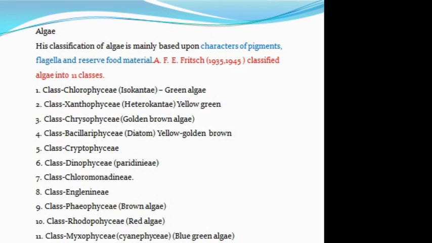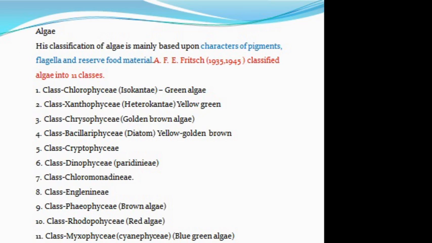Then the third classification, that is based upon the characters of pigment, flagella and reserve food material. Here AFE Fritz in 1935-1945 classified algae into 11 classes. Class Chlorophyceae, it is also called as the Isocanthe, green algae. Class Xanthophyceae, Heterocanthe, it is also called as the yellow green. Class Chrysophyceae, golden brown algae. Then fourth class Basirophyceae, diatom, it is also called as the yellow golden brown algae.